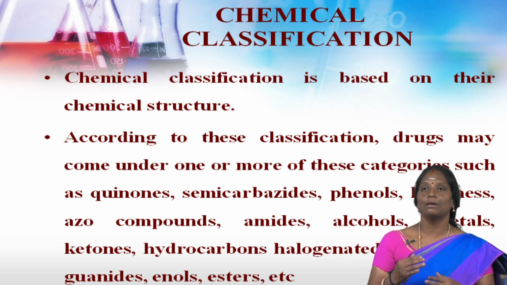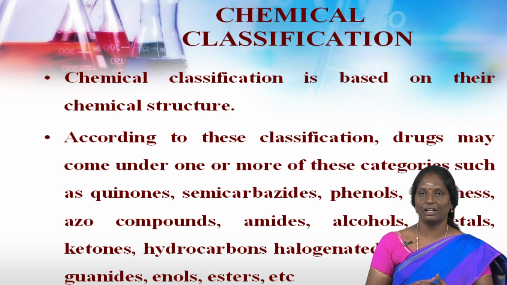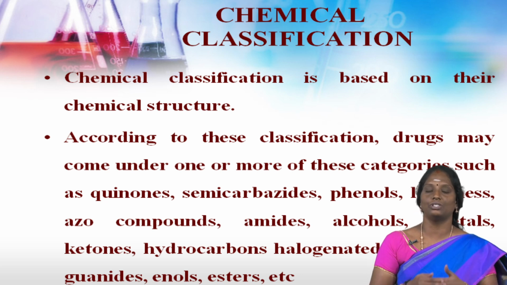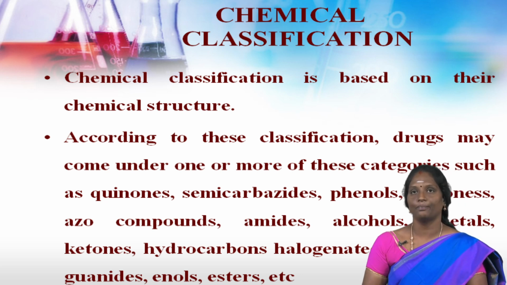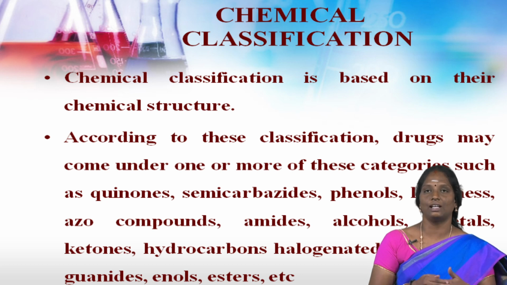Chemical structural classification of drugs is of advantage for the study of methodology, that means the science dealing with the principles of procedure in research and study, and the structure-activity relationship, that means SAR.